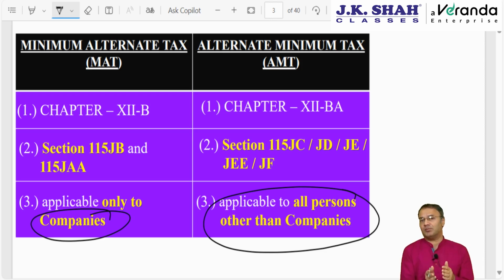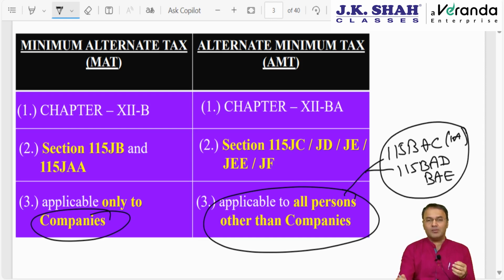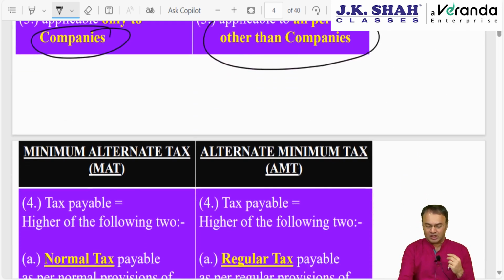But since this chapter applies to persons other than companies, it will not apply to those who have opted for 115BAC, that is the new tax regime, subsection 1A. That is, Individual, HUF, AOP, BOI and AJP. It will also not apply to a cooperative society which has opted for 115BAD, 22% tax rate, and 115BAE, 15% tax rate. That point will come. So naturally, government is giving one lollipop: if you opt for the special new schemes, then we will not apply minimum alternate tax for companies, or we will not apply AMT for persons other than companies.